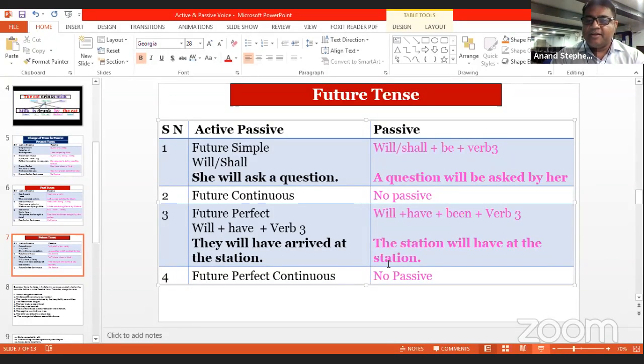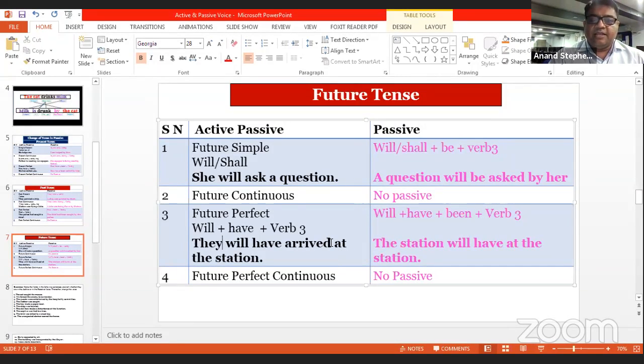Can we make passive of it? We can't make passive of it because arrived is an intransitive verb. He arrived. What? Can we get an answer to it? Arrived. What? Okay. So we have to put some other verb.